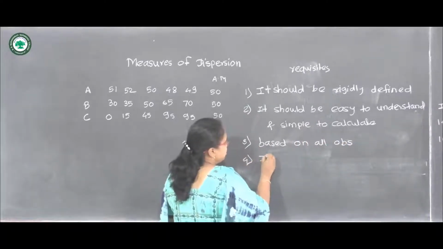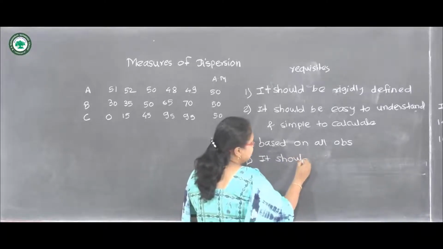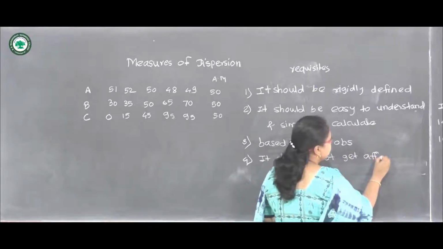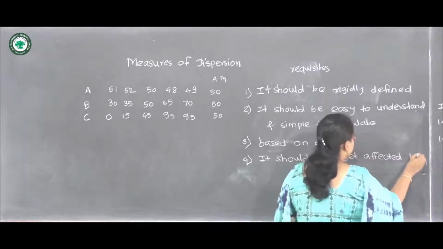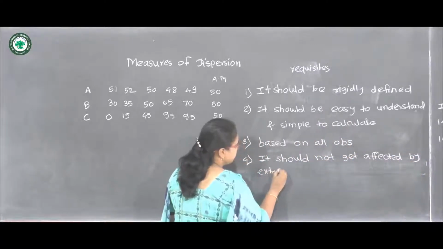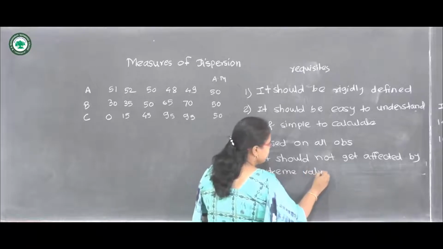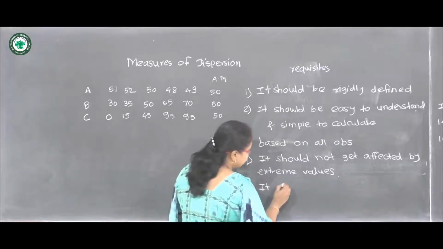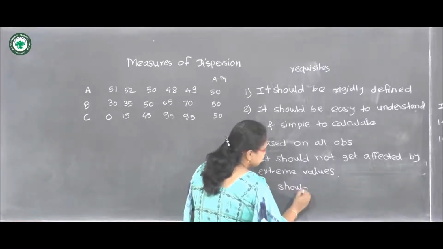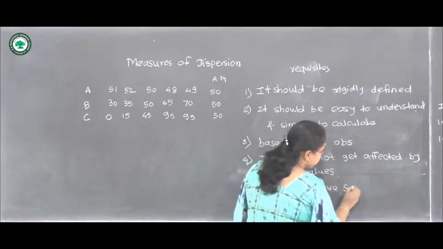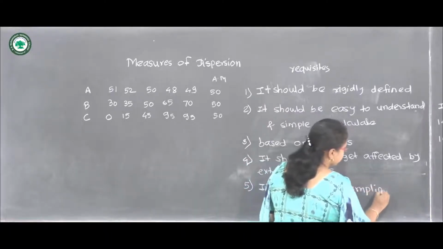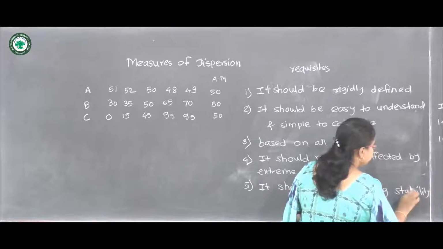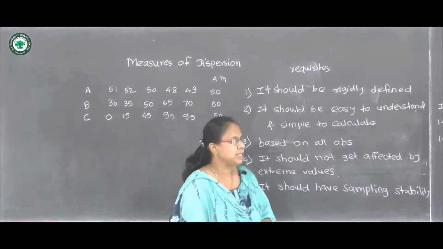Then it should not be affected by extreme values. And finally, it should possess good sampling stability.